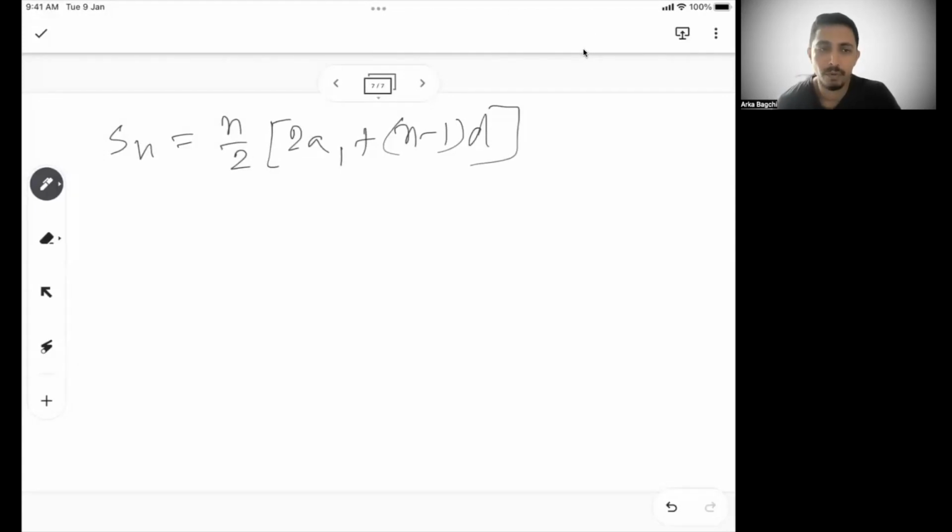So this is another formula you should be remembering. There are two formulas then.